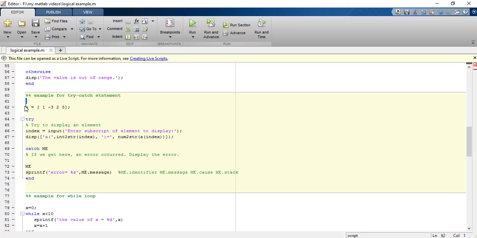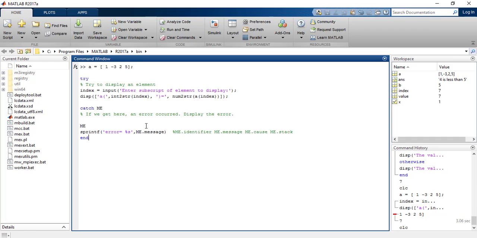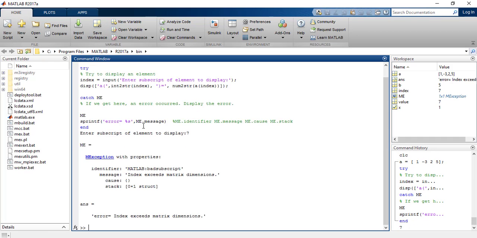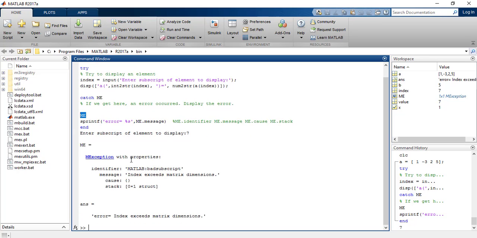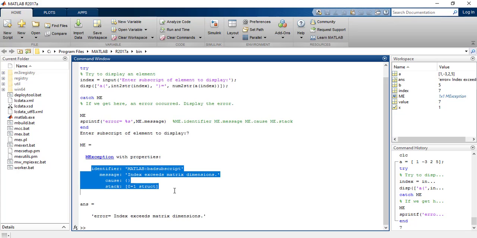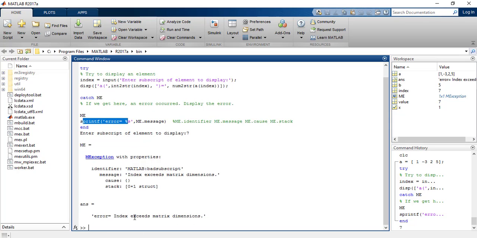For example, let me execute this program for you. So in this case, when I run and enter the answer as 7, because the index exceeded the matrix dimension, it will go to catch. It will display ME because we have written ME here. It will display the MException, which has these following properties, and because I had written it to print an error message, this is the message: index exceeds the matrix dimensions.